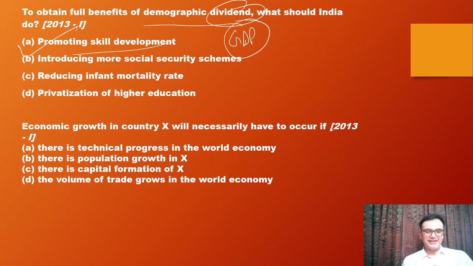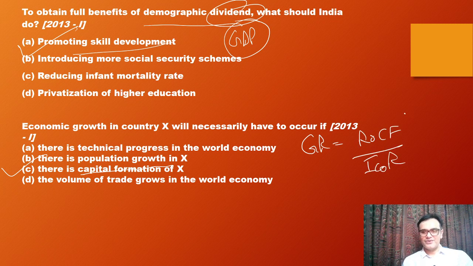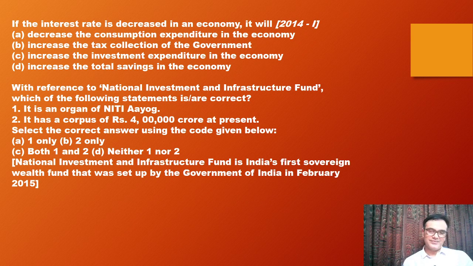Okay. Economic growth of the country X will necessarily have to occur if there is capital formation in X. Remember the formula? Growth rate is equal to rate of capital formation divided by ICOR. So if this is there, the economic growth rate will definitely happen. Of course, ICOR is a thing to be considered, but that does not change very fast.